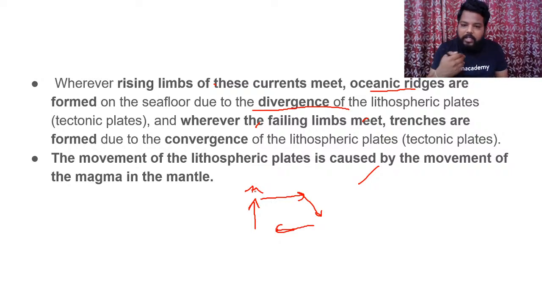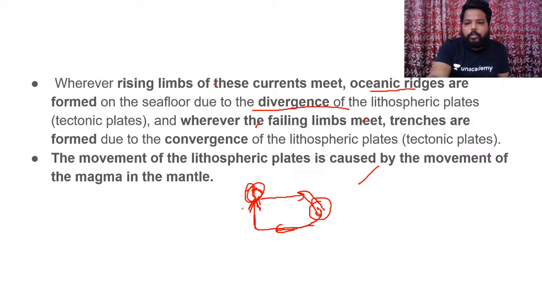The diverging limb which is present just adjacent to the ascending limb makes the ridges move away from the central zone where the volcanism is happening. This diverging limb extends until we find the descending limb, and in that zone the crust, the so-called oceanic crust, tends to subduct into the mantle again, and again it would be converted into magma and flows as convectional current and again comes up as an ascending limb, and again volcanic magma tends to come out. In this way, this is completely a cyclical process.